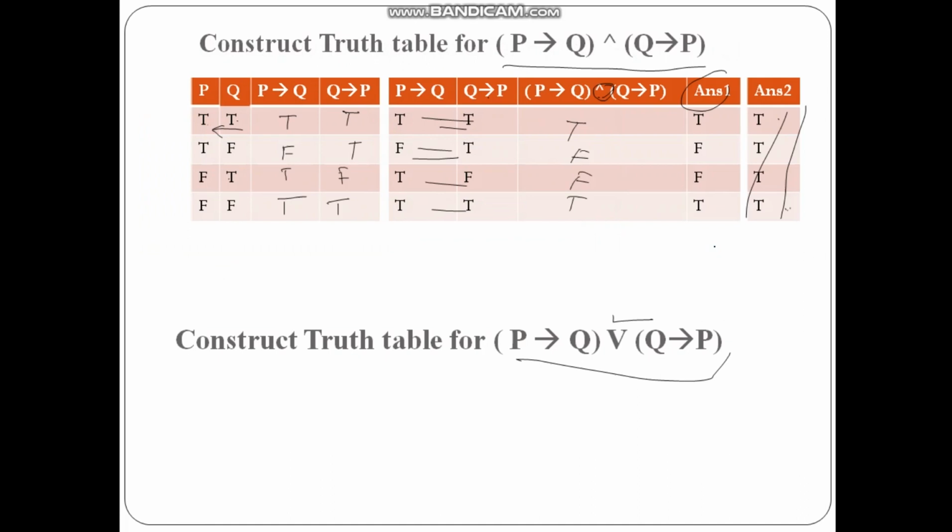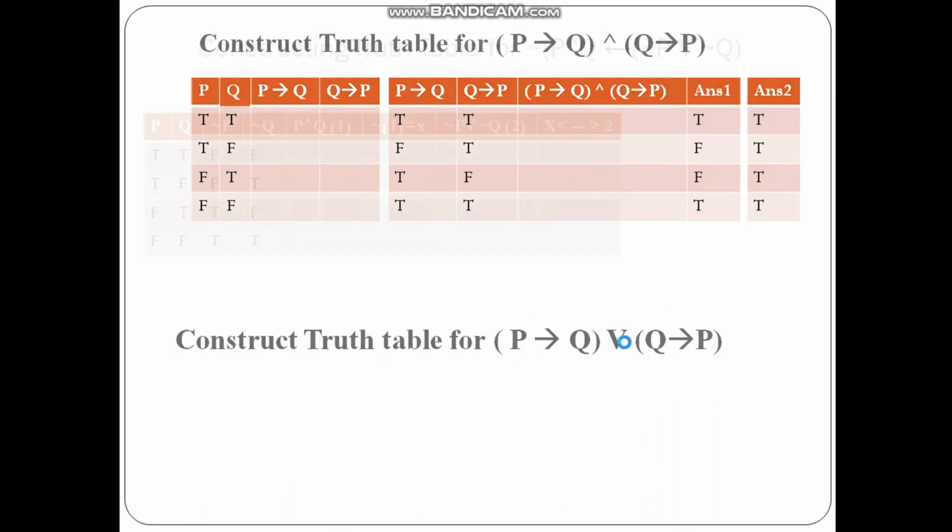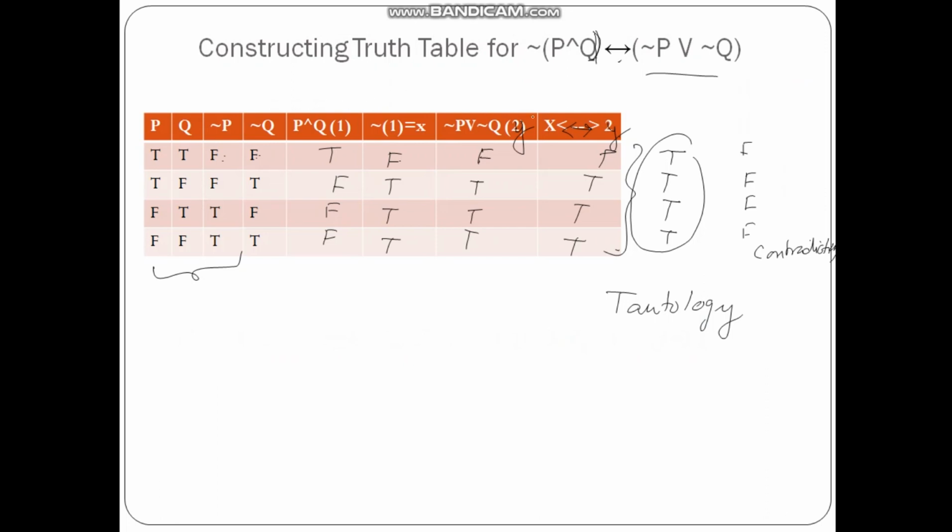Let me show you some more examples. Here this answer 2 is a tautology. So I can say that this particular statement is a tautology. We can even say that this statement, not of (P and Q) if and only if (not P or not Q), is a tautology. And if I apply a not to the whole of this, then it becomes a contradiction, because not of a tautology is a contradiction, and not of a contradiction is a tautology.